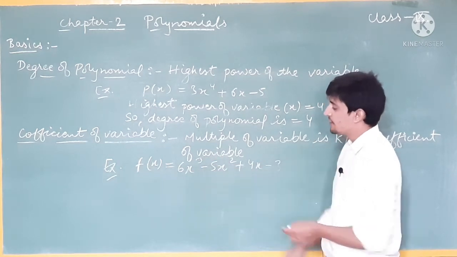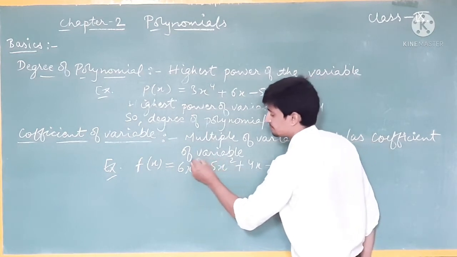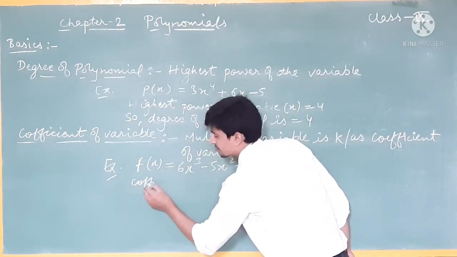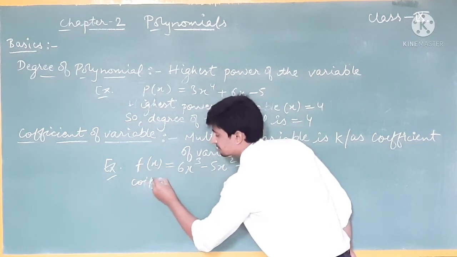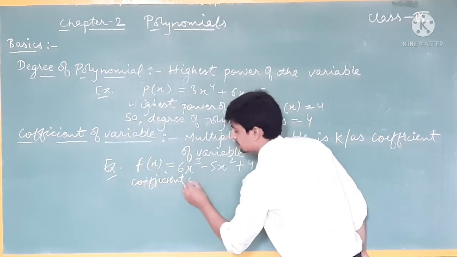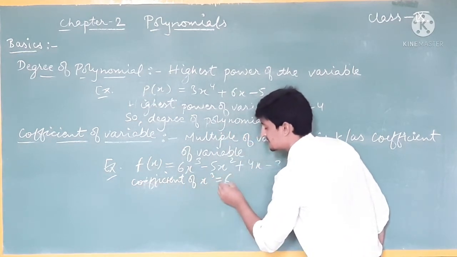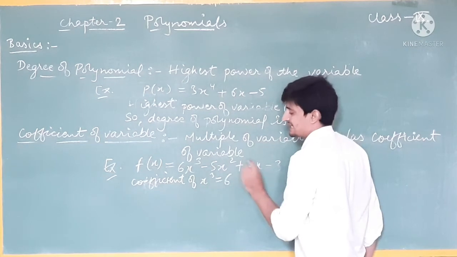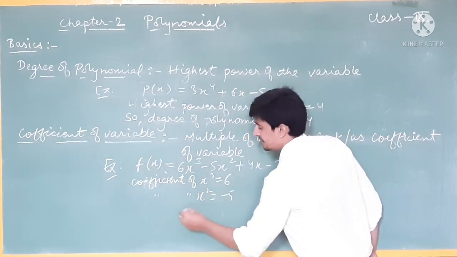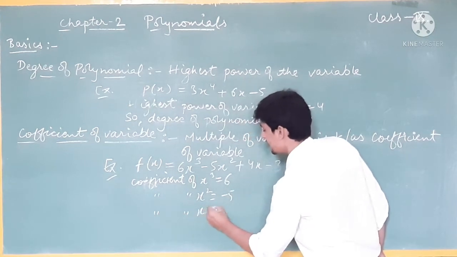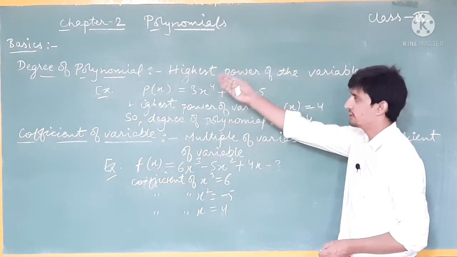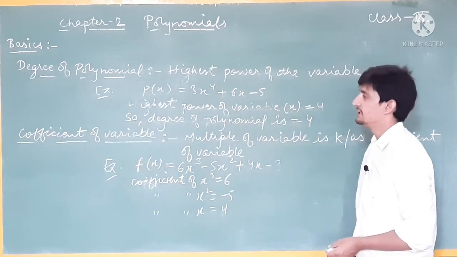The coefficient of x square is minus 5, and the coefficient of x is 4, or I can write plus 4. Okay, degree of polynomial and coefficient of variable.